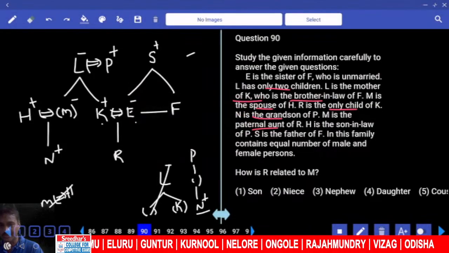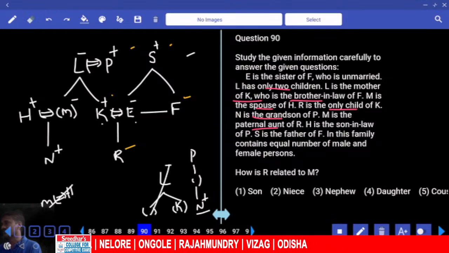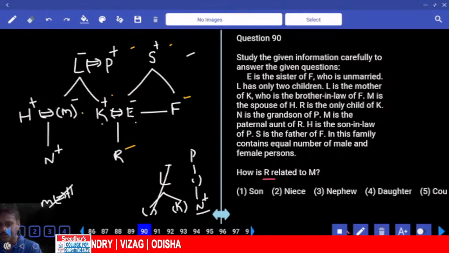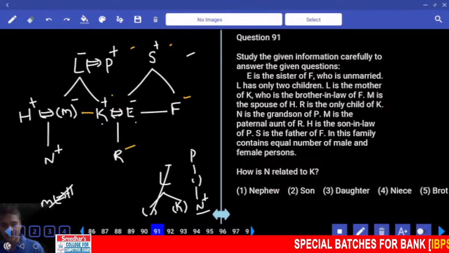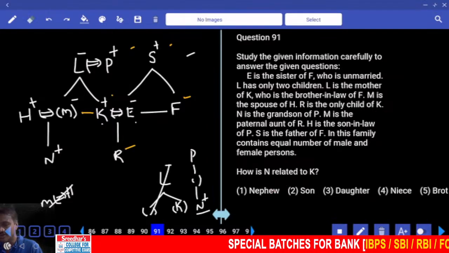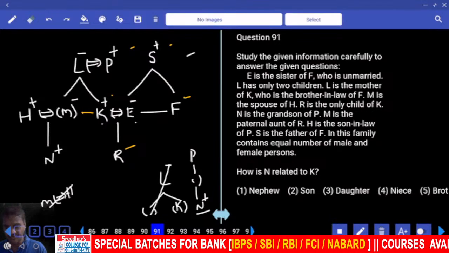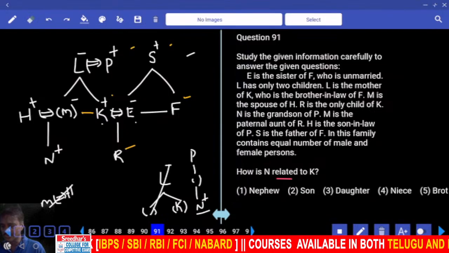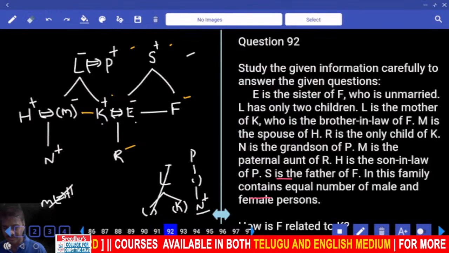Now, how many males are there? 1, 2, 3, 4, 5. All the remaining are females. Then, how is R related to M? M's brother's daughter, a sibling's daughter: niece, that is choice 2. 19. How is N related to K? K's sister's son, a nephew, choice 1.